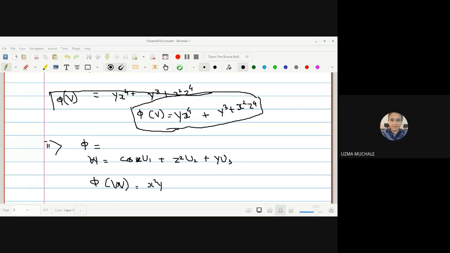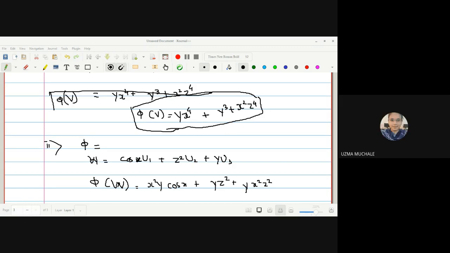Let me write down the answer so that you can verify. x square y cos x plus y z square plus y x square z square. Yes, everyone got the same answer? Where do you get z square y square? Second term.